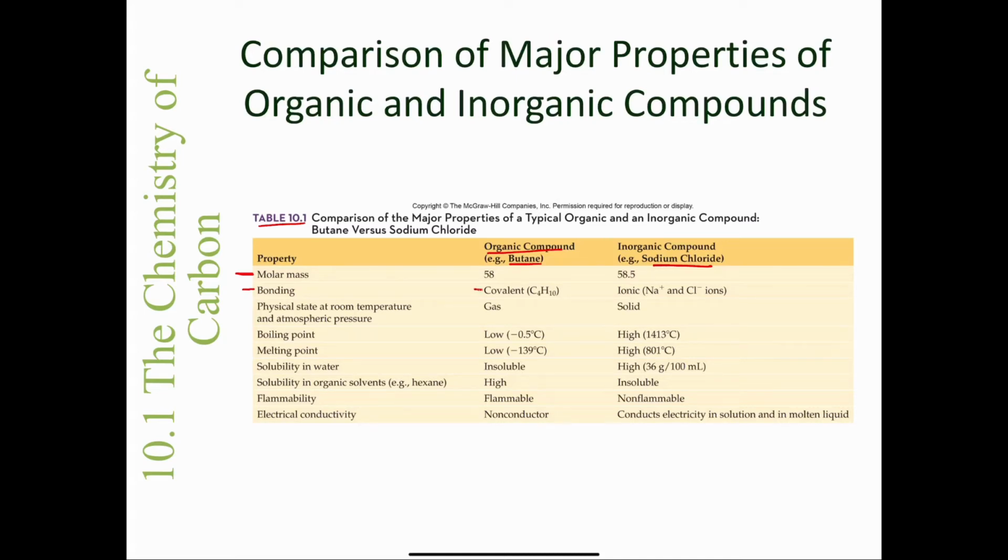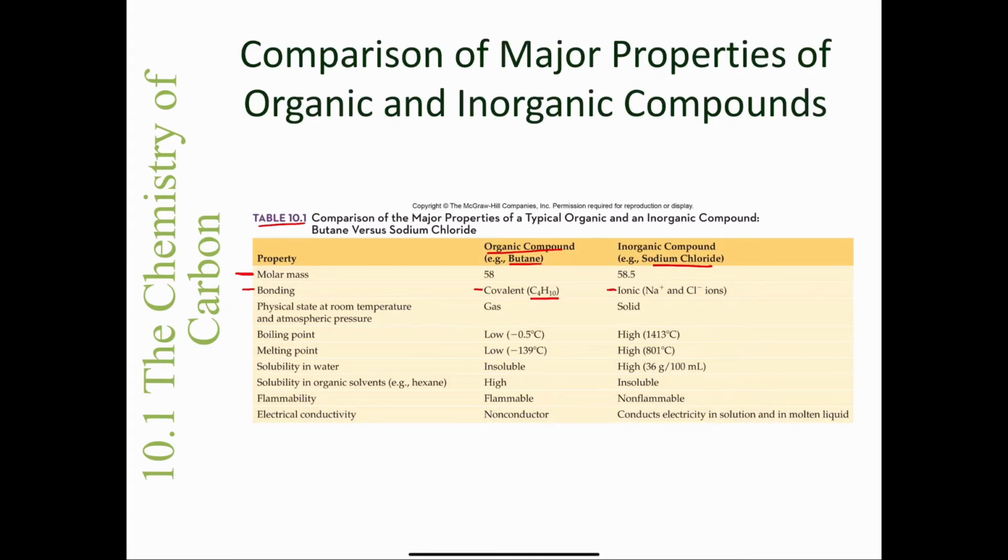So here's the molecular formula for butane. It has 4 carbon atoms and 10 hydrogen atoms. All of those atoms are bound together by covalent bonds, whereas in the ionic compound, you have sodium as a cation and chloride as the anion, and those are held together by ionic bonds. The positive and negative are attracted by that electrostatic force.